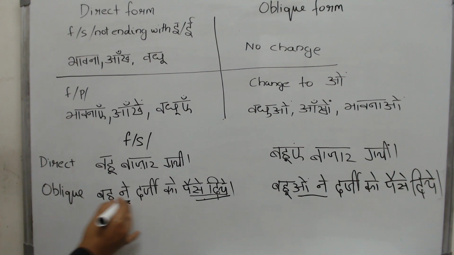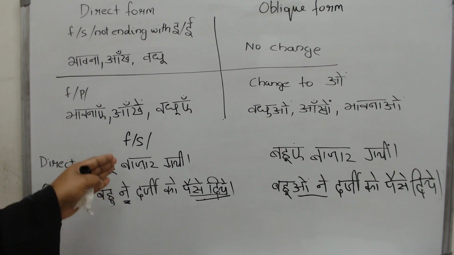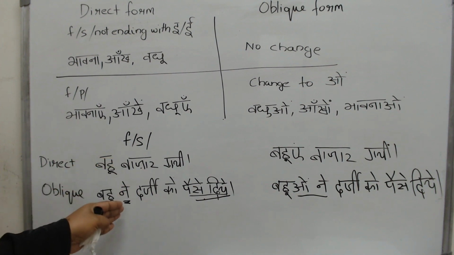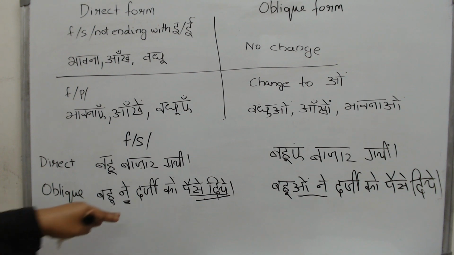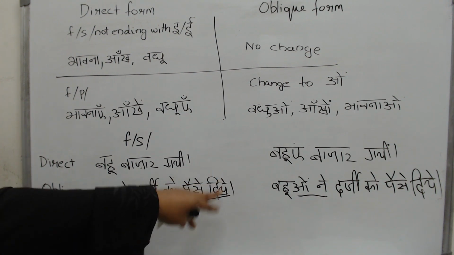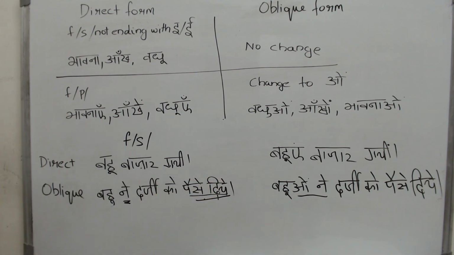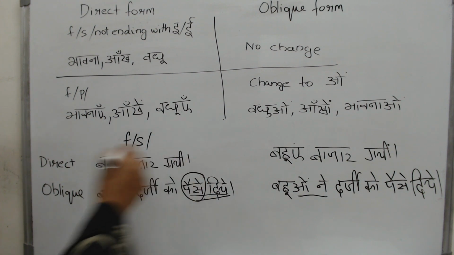Because of this ne. Ne completely changes things. When you have a ne there, the subject, the one who is doing the work, becomes immaterial. It does not matter who is doing the work. If there is a ne, who will decide the verb? The object will decide the verb.